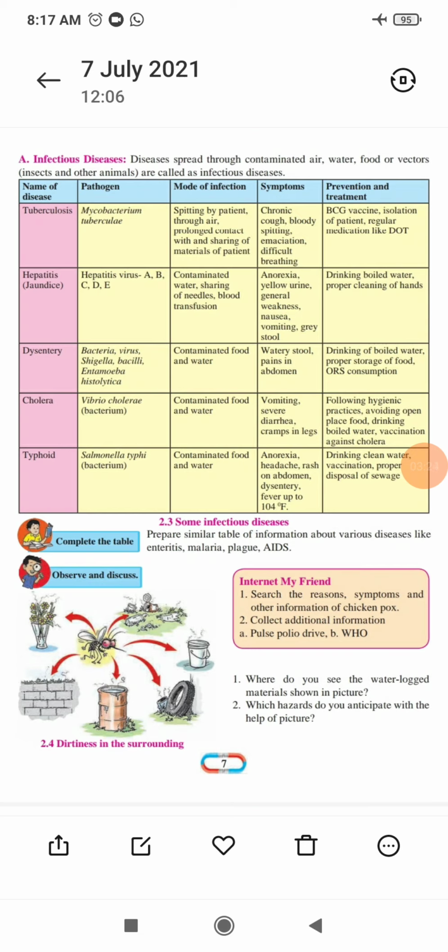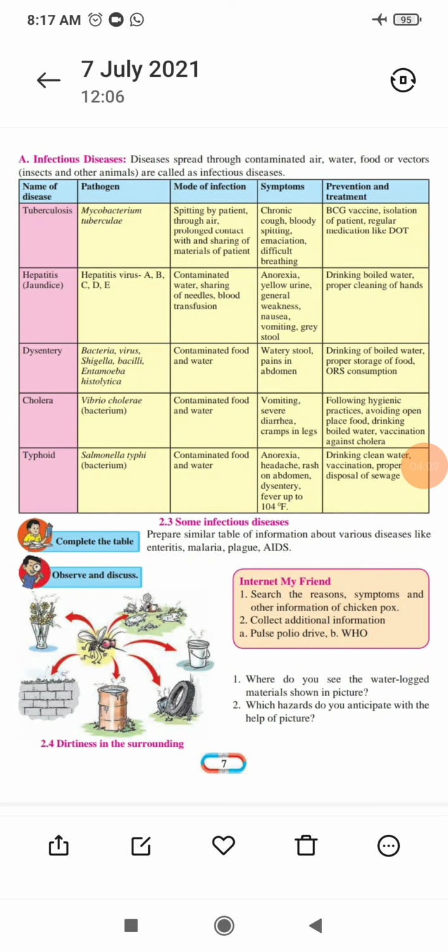Now how can you prevent it? First, proper hygiene and cleanliness should be there. Then avoid open place food, meaning you should not eat the surrounding food. You have to eat only home-made food. And then drink boiled water. Drinking water should be totally boiled and clean, and the food should also be clean when you are eating. Then vaccination, cholera vaccination is there. You have to take that cholera vaccination. With the help of that vaccination, cholera can be prevented.